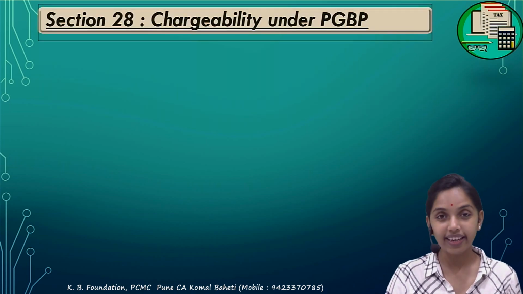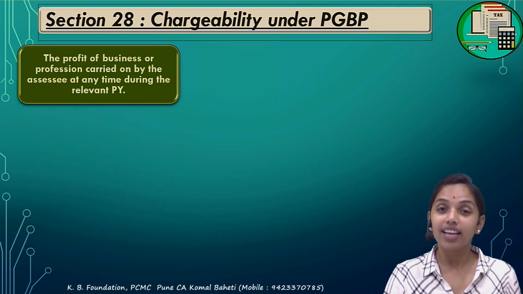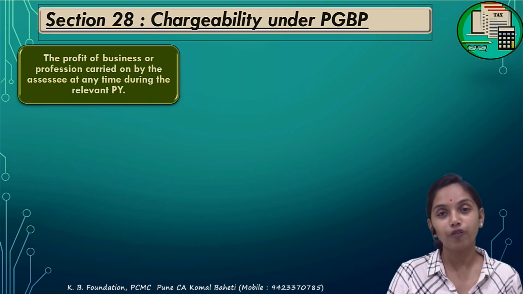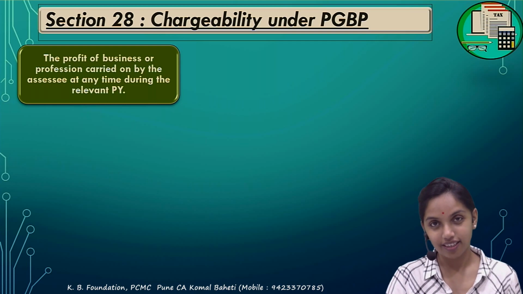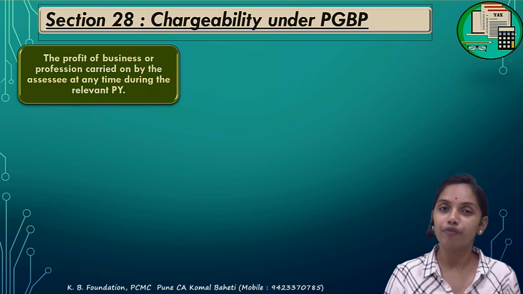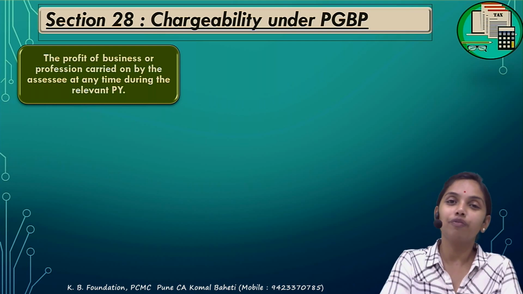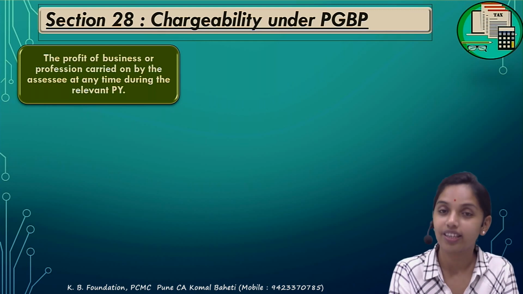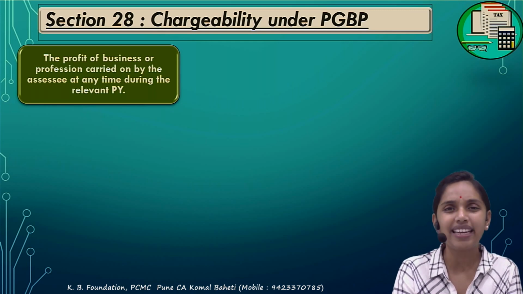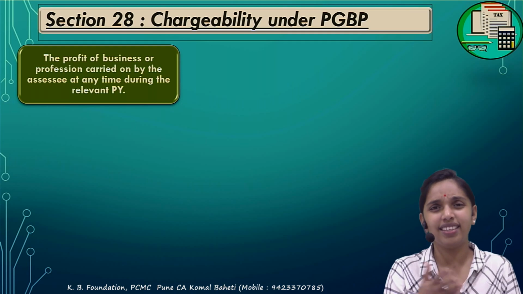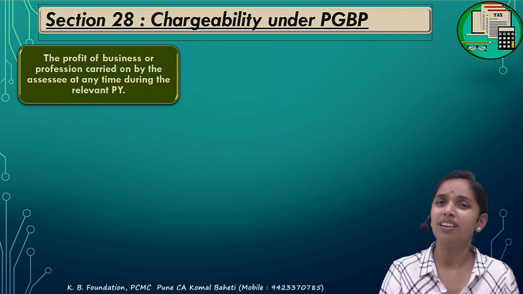So Section 28 talks about the chargeability, and in that the first one is profit or gain from the business or profession. Correct. So we need to define what is meant by business, and what is meant by profession. Business is nothing but any trade, commerce, or any adventure in the nature of trade or commerce; it is called a business.